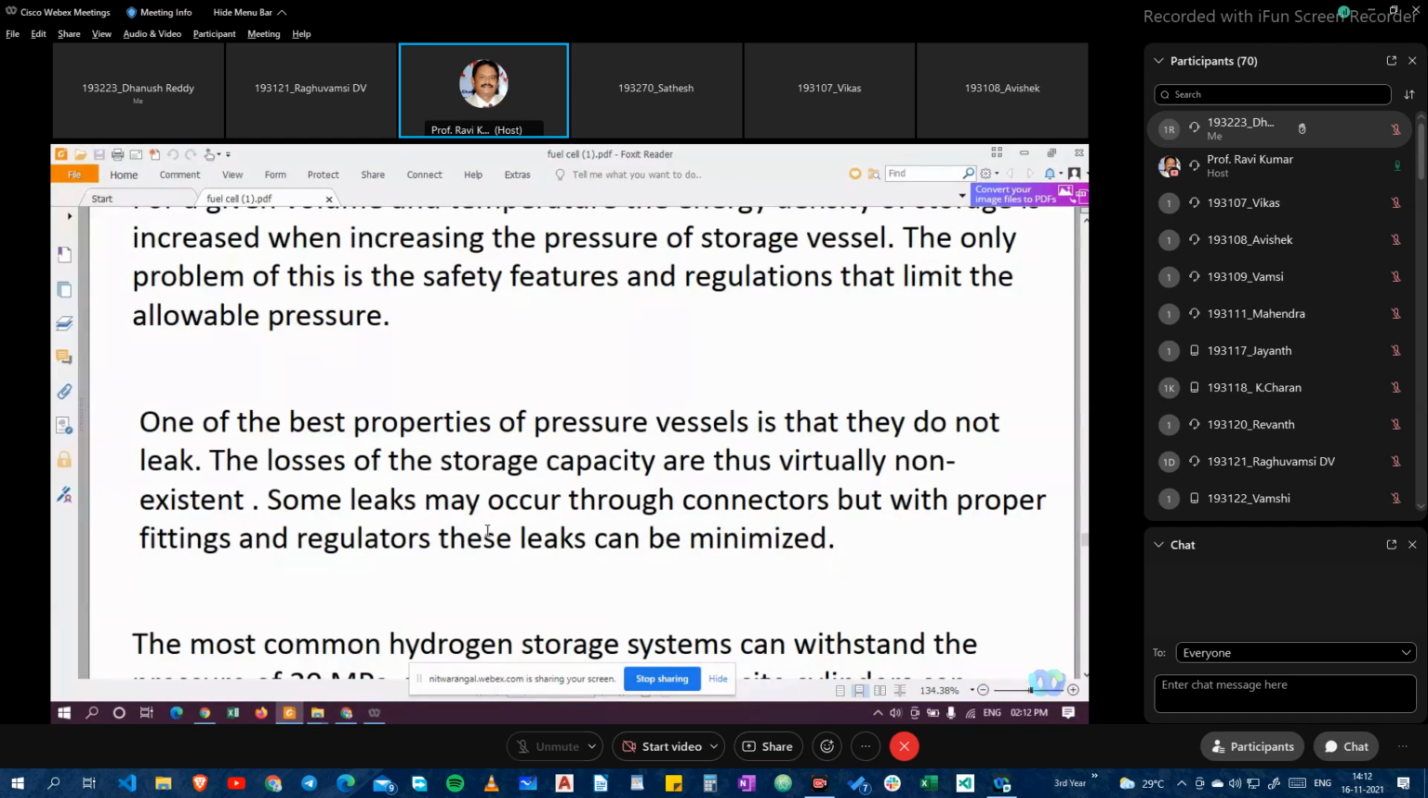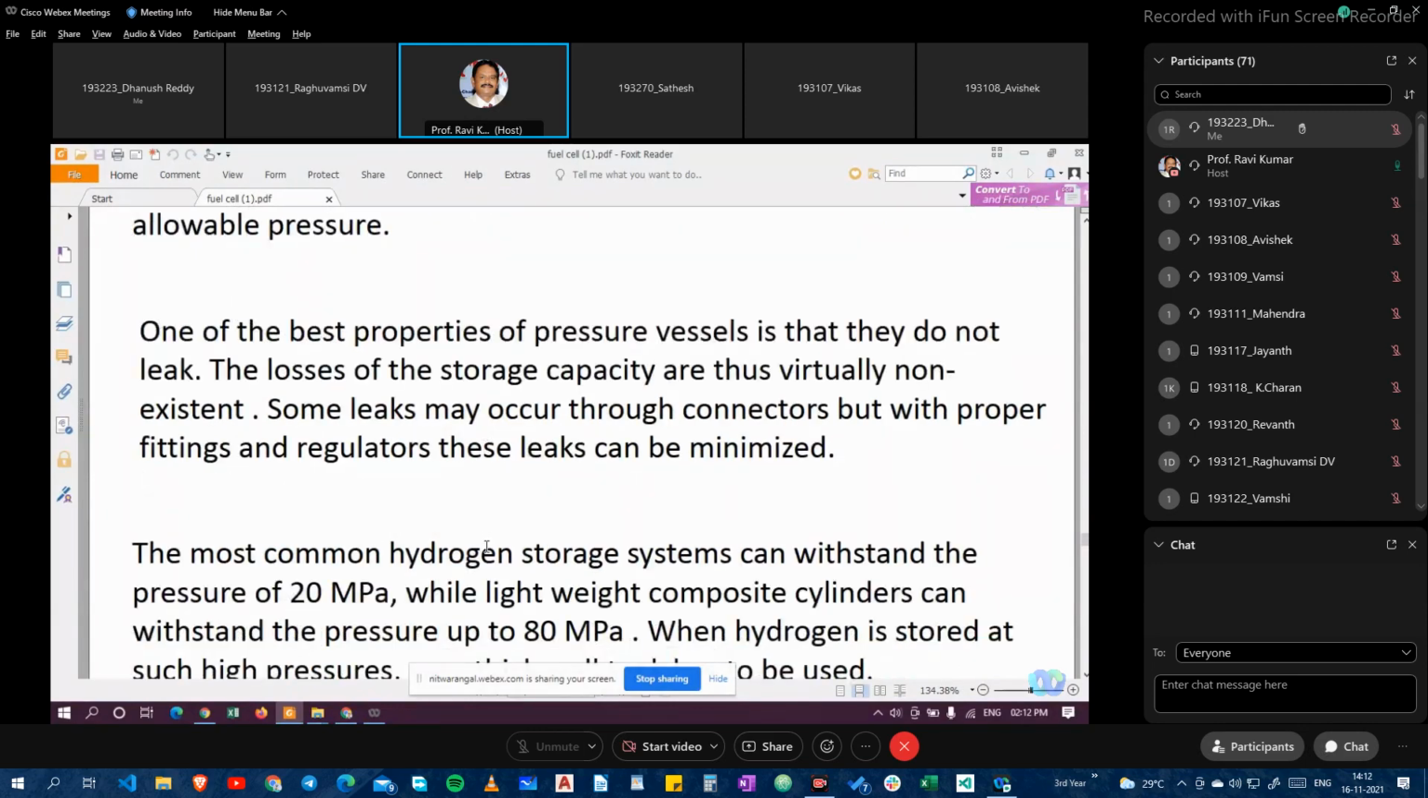or any gas cylinders, even oxygen cylinders. Very high precautions are taken, and very high standard materials are used for making the cylinders. That's why leakage does not occur in the cylinders. Only where you have the connectors and the valve arrangements do you have a small leakage.